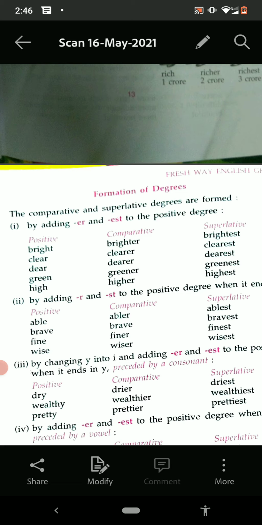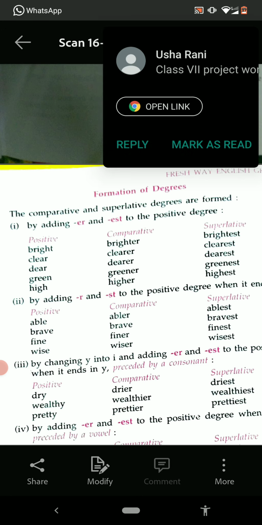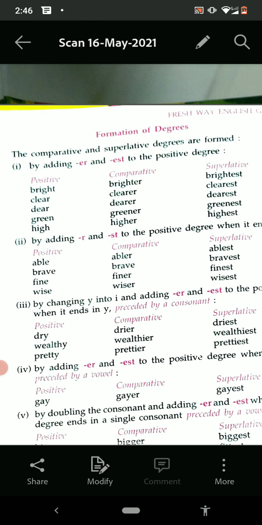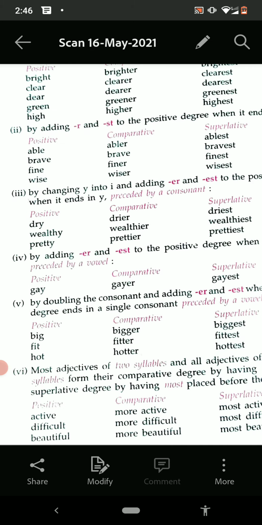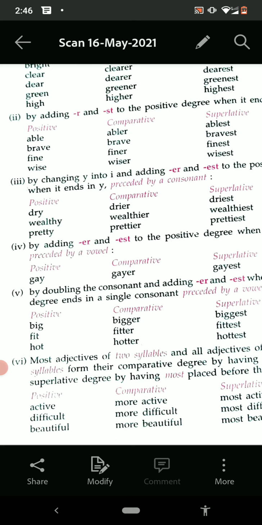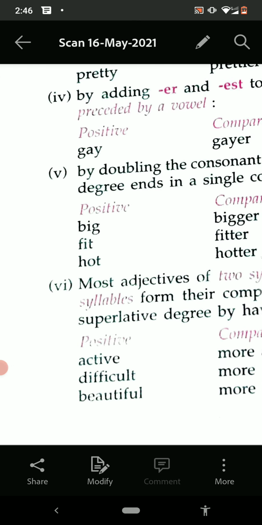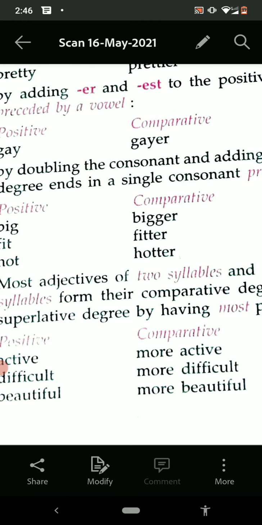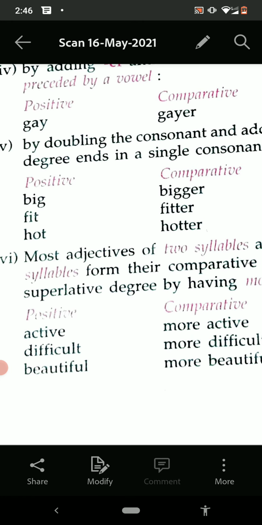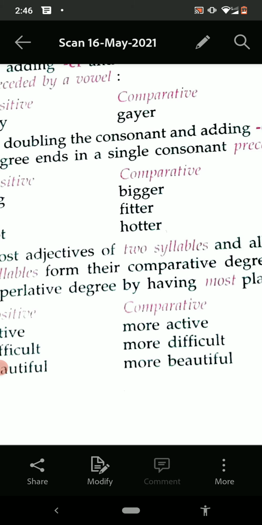Second, clear, clearer, clearest; dear, dearer, dearest; green, greener, greenest; high, higher, highest. Then you say dry, drier, driest; wealthy, wealthier, wealthiest; pretty, prettier, prettiest; gay, gayer, gayest. Then big, bigger, biggest, with a double G. Similarly, fit, fitter; hot, hotter, with a double T.